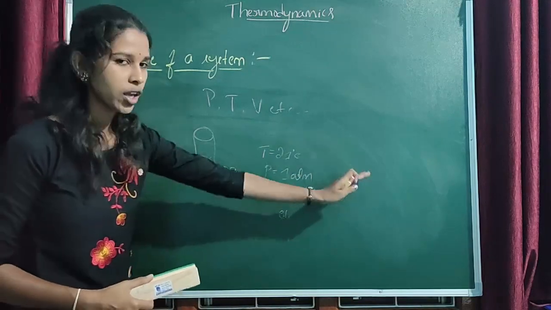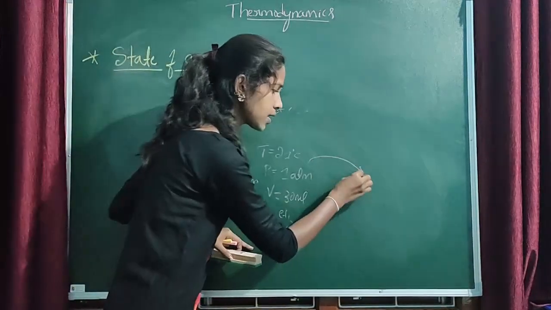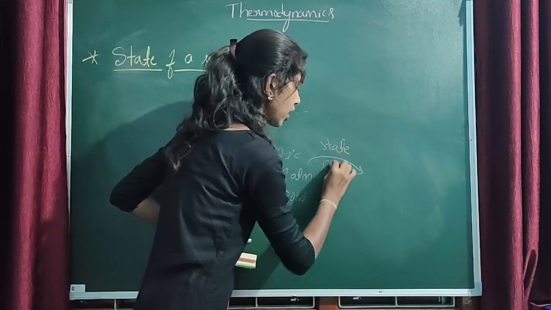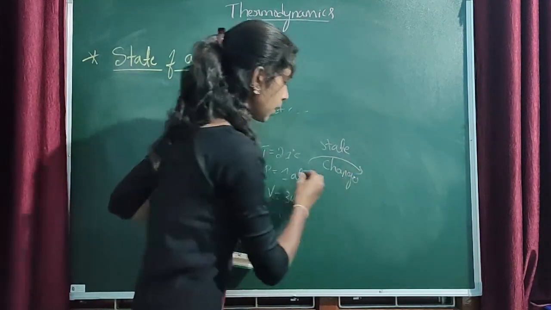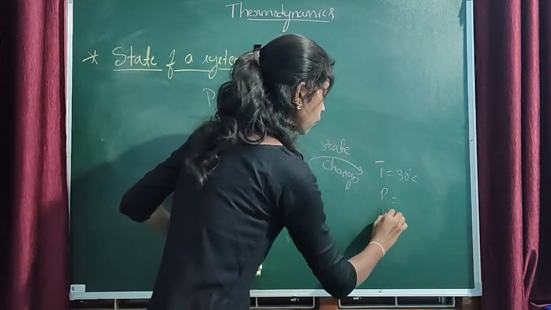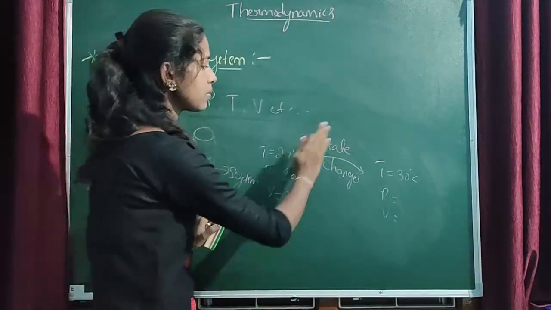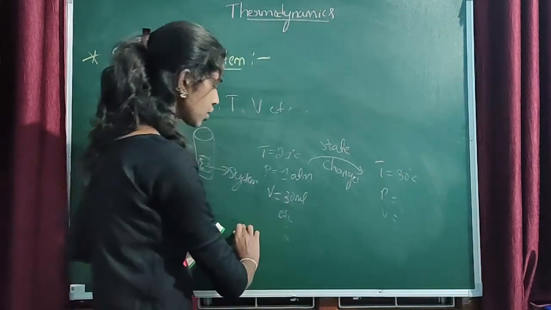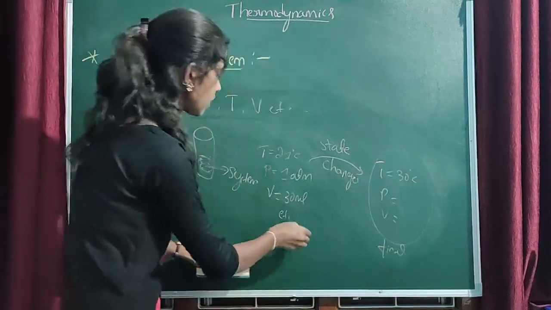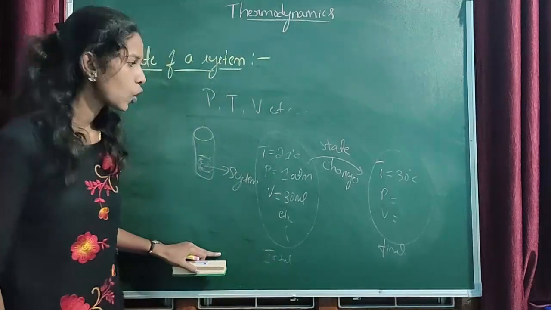If any one of these values, or more than one of these values, changes, that means the state of the system also changes. For example, if the temperature changes to around 30 degrees Celsius and the pressure and volume may be the same or may also change, then we can say the state of the system has changed from the initial state to the final state. These values then represent the final state and these values are the initial state. I hope you got this.